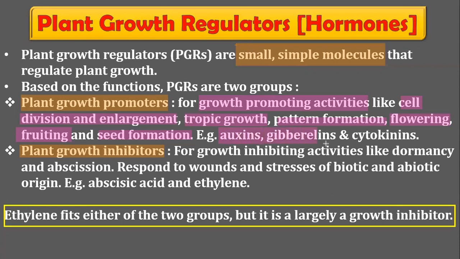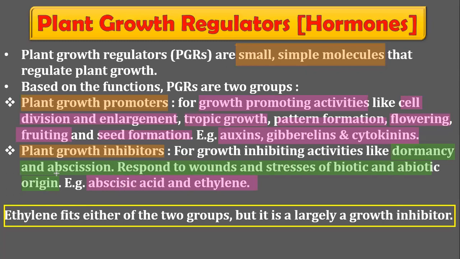The examples of such hormones are auxins, gibberellins, and cytokinins. These three are the growth promoting hormones in plants, and the two growth inhibiting hormones are abscisic acid and ethylene. Abscisic acid and ethylene promote growth inhibiting activities like dormancy and abscission, and response to wound and stress of biotic and abiotic origin. All these are different functions of plant growth inhibiting hormones.